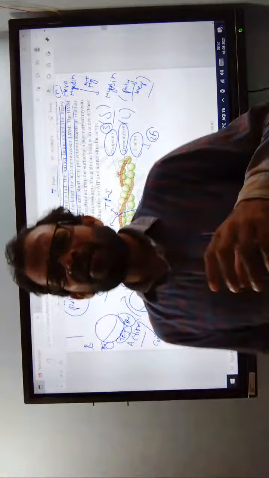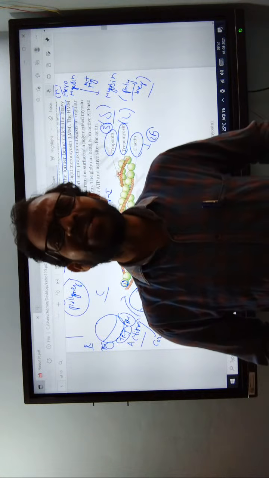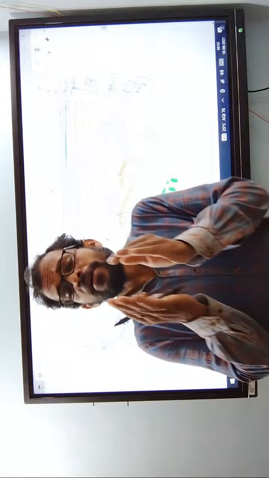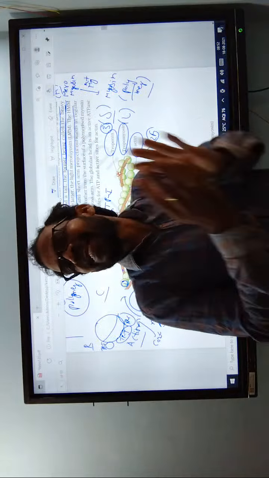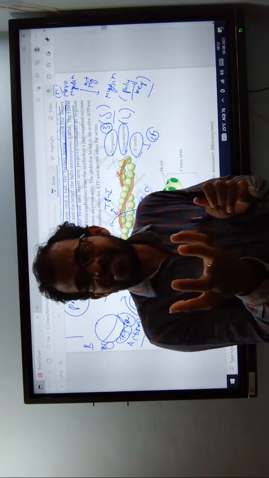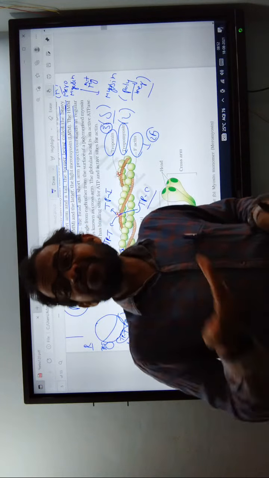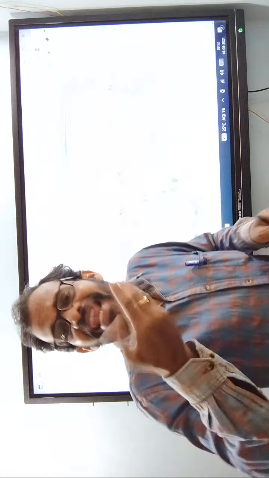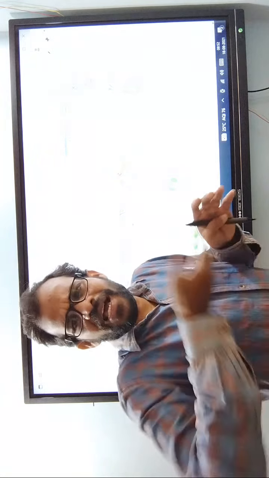Now, what is the meaning of heavy meromyosin and light meromyosin? Heavy meromyosin means more meromyosins are located in the particular area. That indicates heavy weight. Weight is more means more meromyosins. Light meromyosin means the meromyosin number is less, and less number means less weight.